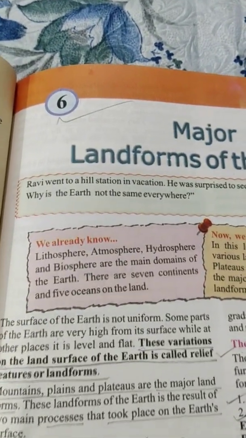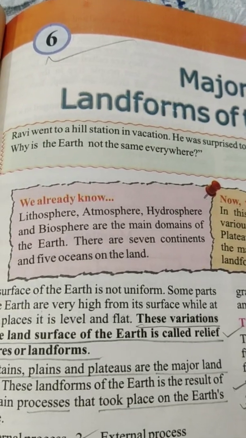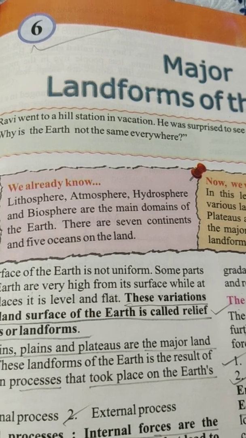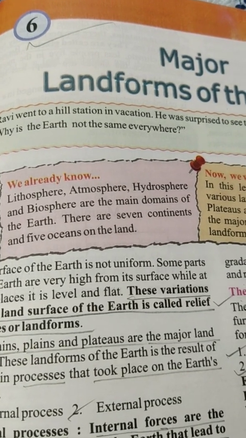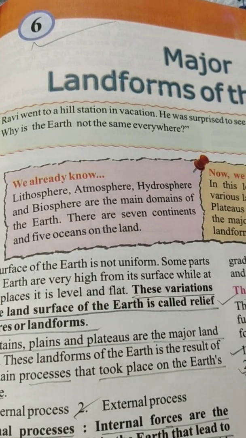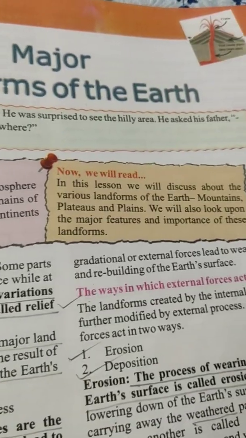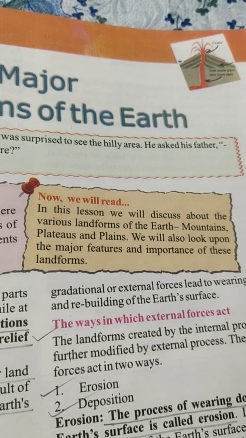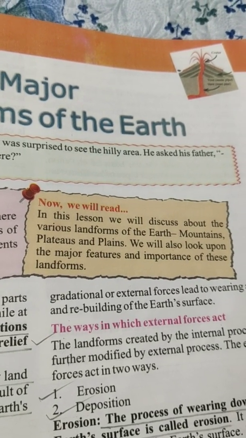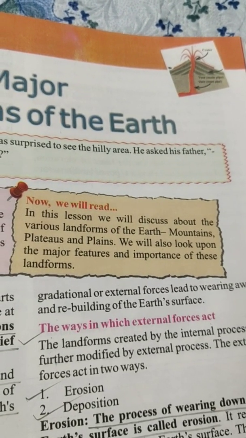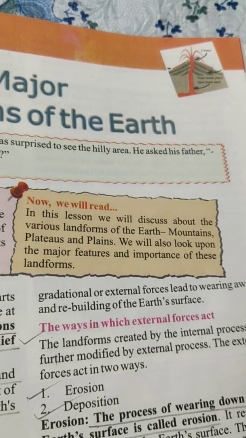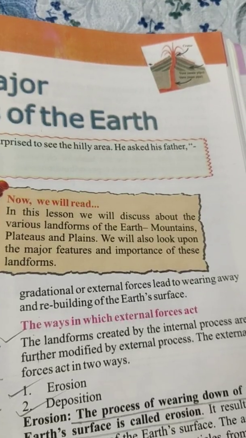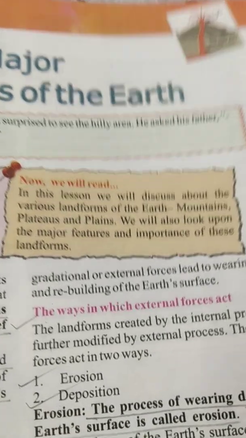Children, we already know lithosphere, atmosphere, hydrosphere and biosphere are the main domains of the earth. There are 7 continents and 5 oceans on the land. Now in this lesson we will discuss the various landforms of the earth: mountains, plateaus and plains. We will also look at the major features and importance of these landforms. Okay, children.